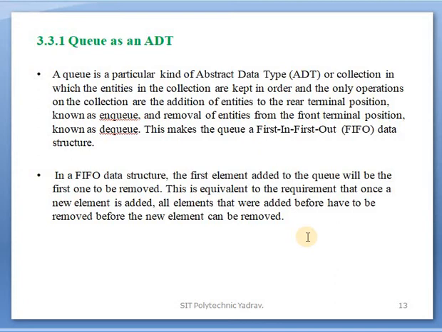That is why it is said that a queue is an ADT. Its own functions are used for the operations, which are addition and removal or deletion.